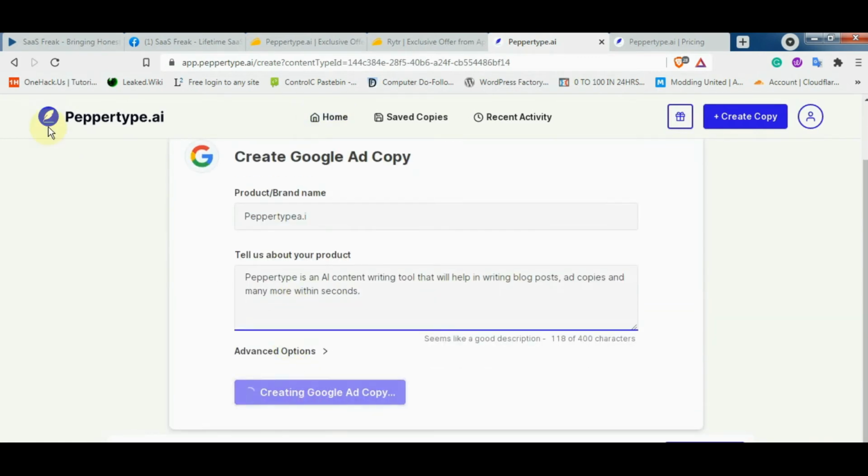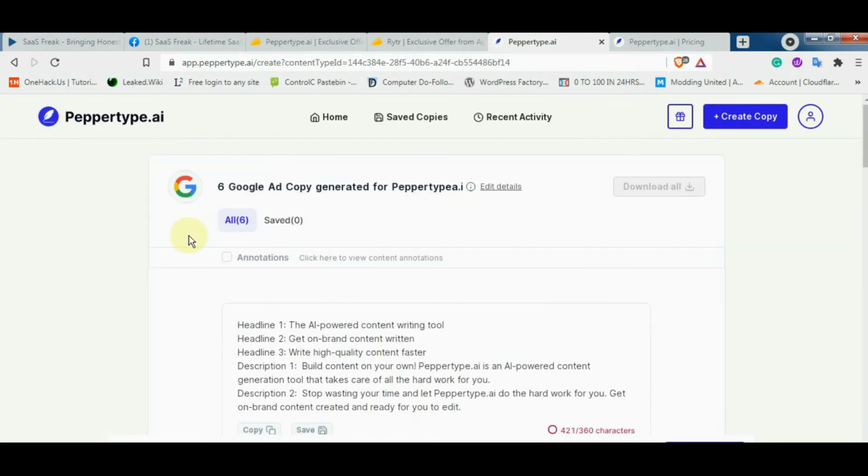Just click on creating Google Ad Copy and let's wait a bit. So we got, so the Headline 1, the AI powered content writing tool. Headline 2, get on brand content written. Headline 3, write high quality content faster. Description 1, build content on your own.